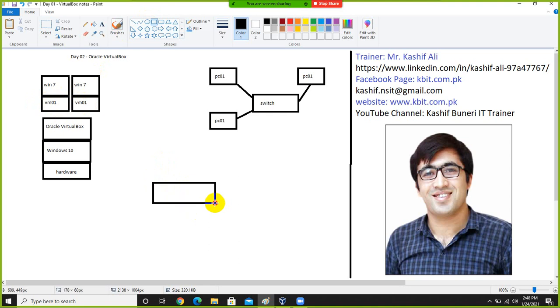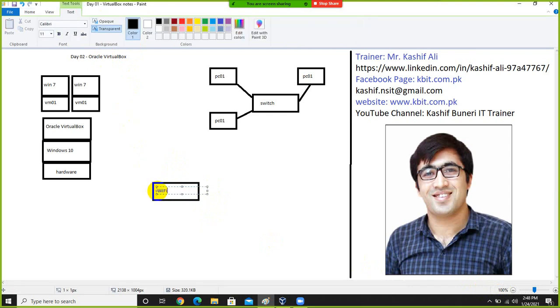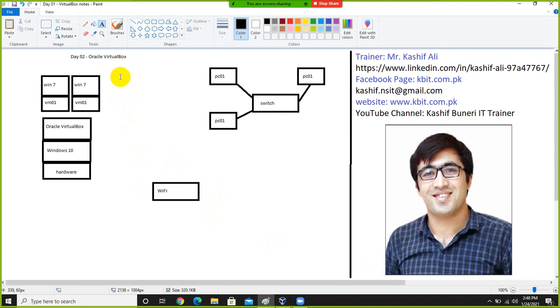For example, right now you can see my laptop is connected to Wi-Fi. So I will draw a Wi-Fi device here, right? So this laptop is connected to the Wi-Fi network, you can see here.